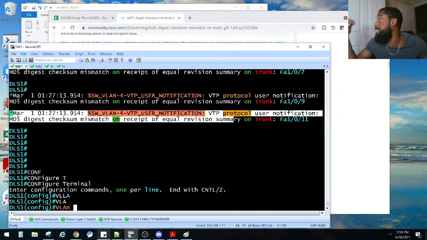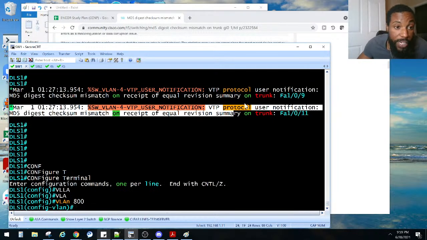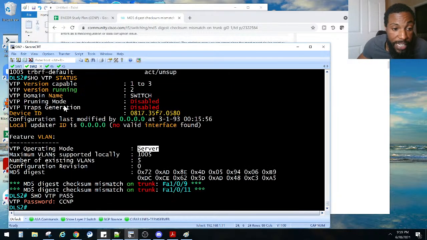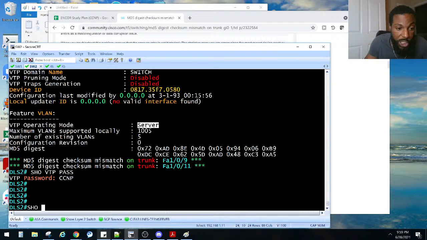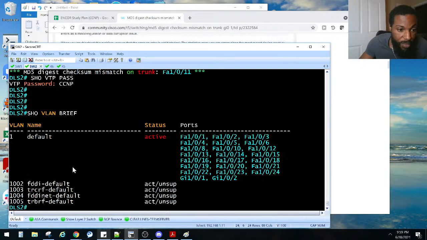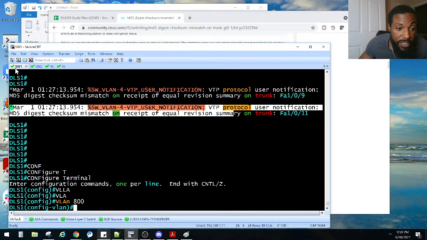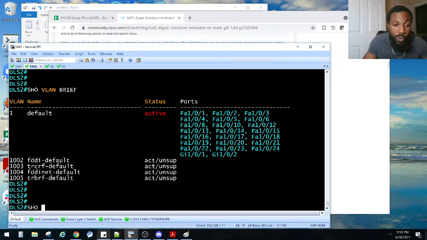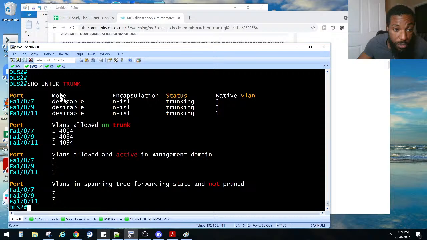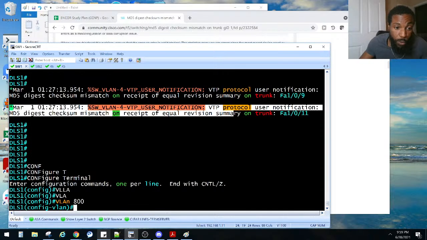I don't know. Let's do what Pete said. 800. And then we're going to remove it. Well, see, this should propagate on these other guys right here, right? So let's see. Show VLAN brief. It did not come across, even though we're trunking. Right? Show interfaces trunk. We do have some trunks here, and they're set to desirable. Let's remove that VLAN. No VLAN 800.